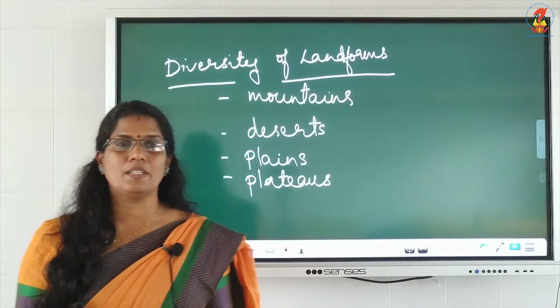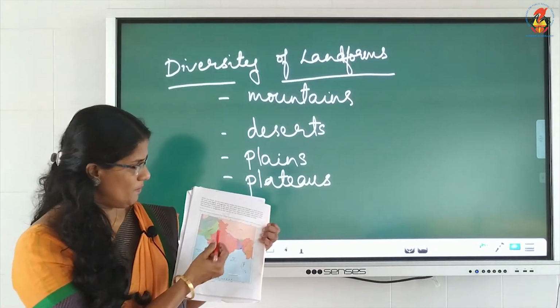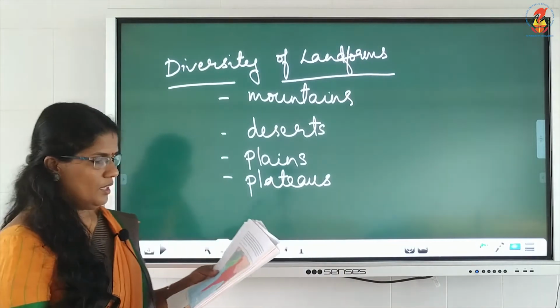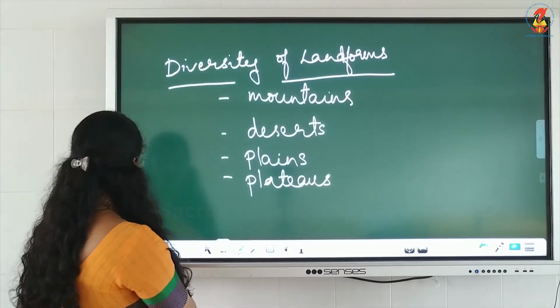Now, India's neighbors, you can see on page number 48. India's neighboring countries are, we will start with China first.